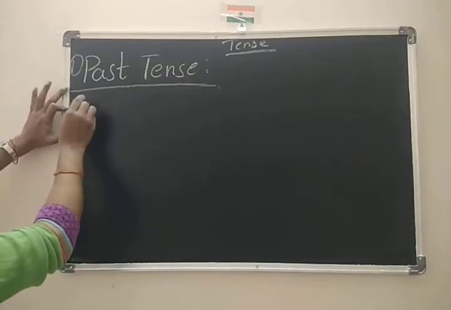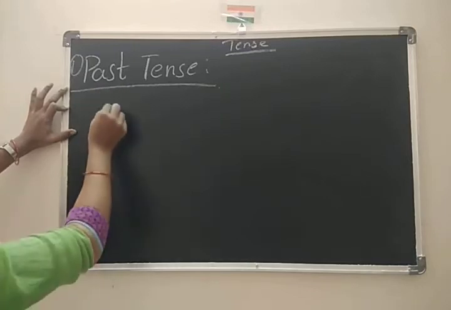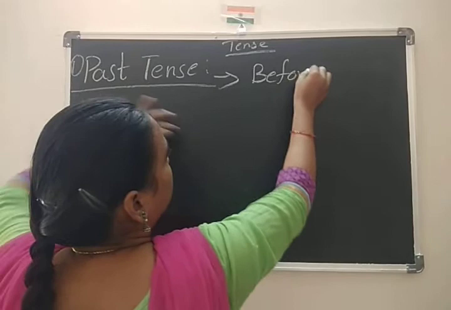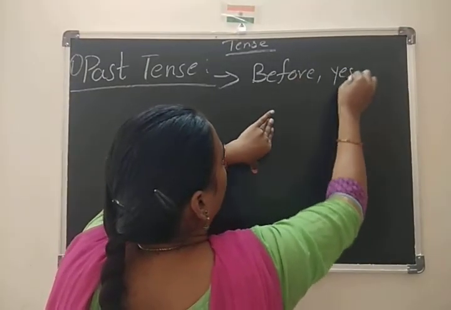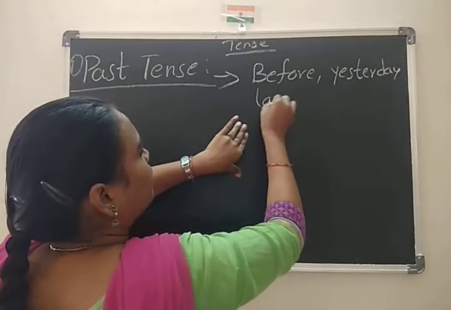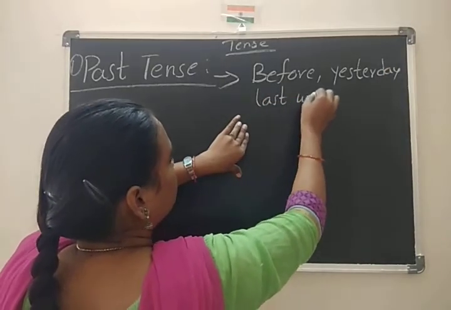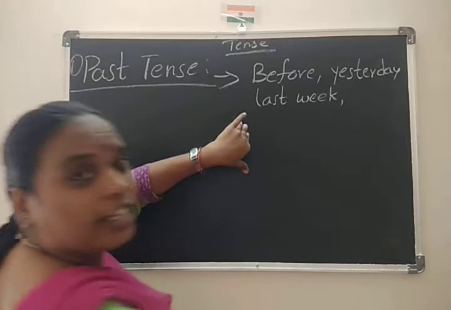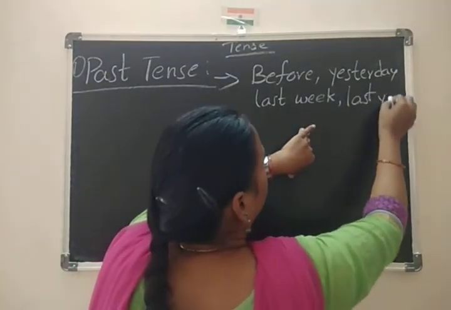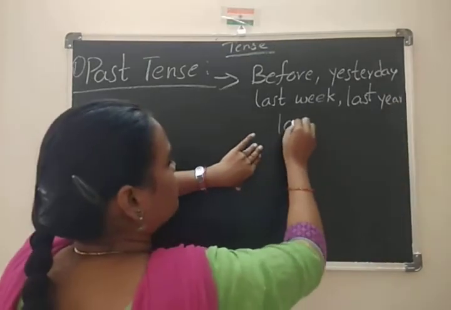So in past tense we are talking about actions from before. We use words like yesterday, last week, last year, last night. These are the indicating words.